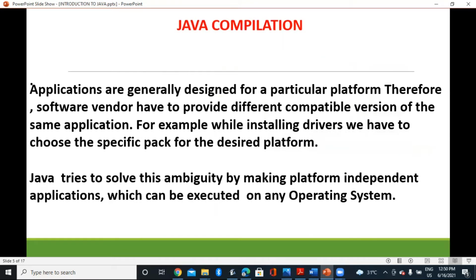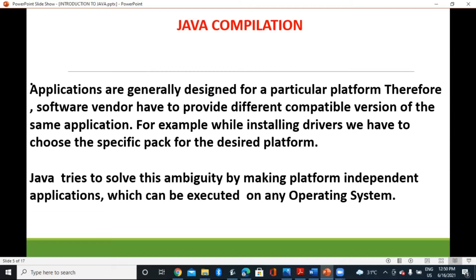Let us know more about Java compilation. Now, applications are generally designed for a particular platform. Therefore, software vendors have to provide different compatible versions of the same application. For example, while installing drivers, we have to choose the specific driver for the desired platform.